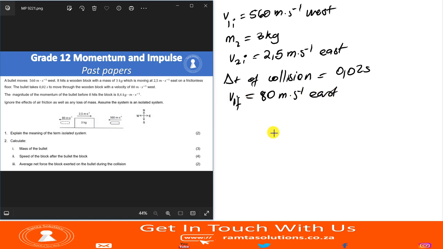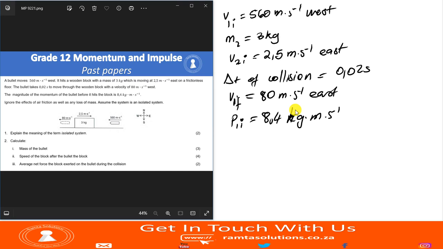The magnitude of the momentum of the bullet before it hits the block is 8.4. So p1 initial is 8.4 kilogram meter per second. They said the magnitude. So ignore the effect of air friction as well as any loss of mass. Assume the system is an isolated system.